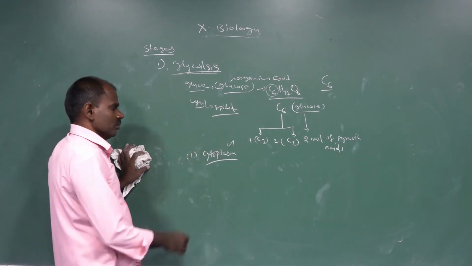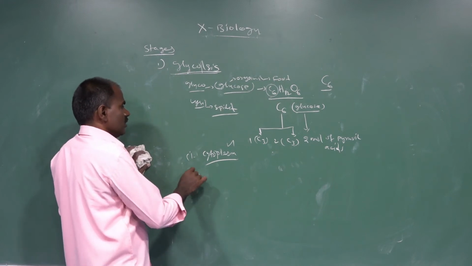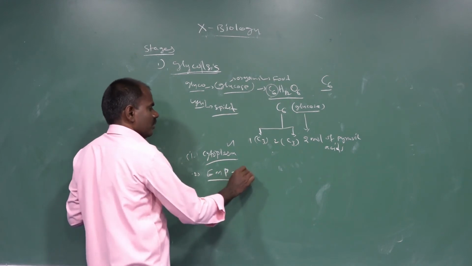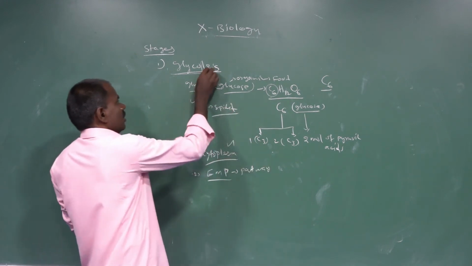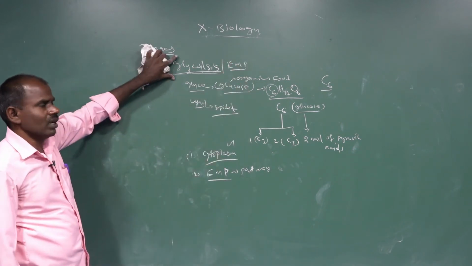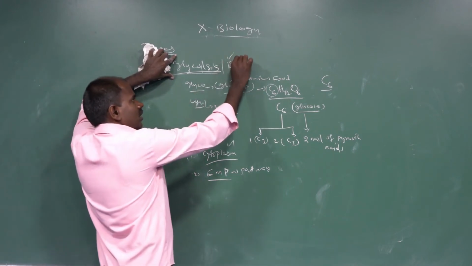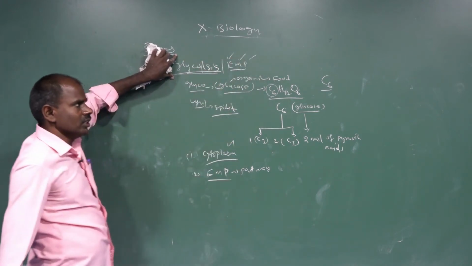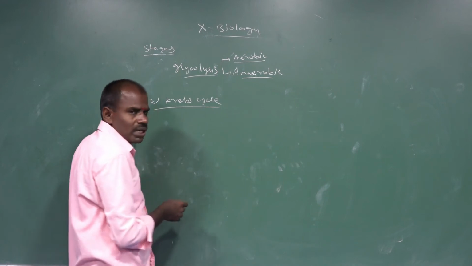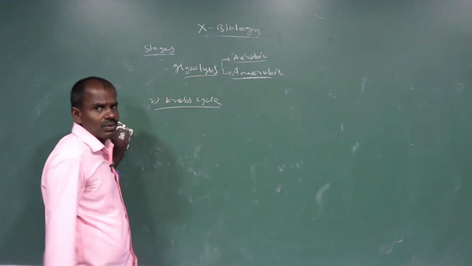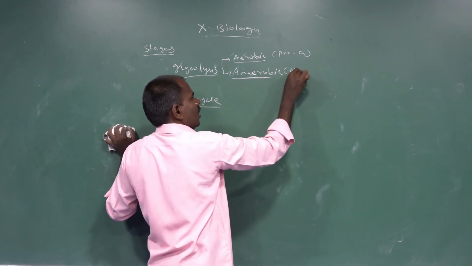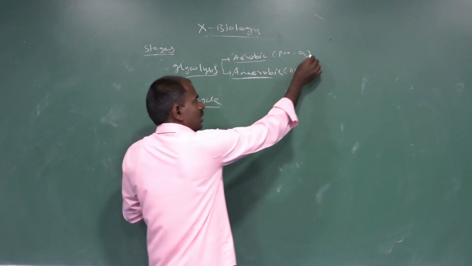Glycolysis is also called the Embden-Meyerhof-Parnas pathway. These are the 3 scientists who first discovered glycolysis: Embden, Meyerhof and Parnas. Glycolysis occurs in 2 processes. The first one is aerobic respiration, and the second is anaerobic respiration. Aerobic respiration means in the presence of oxygen, and anaerobic respiration means in the absence of oxygen. But these energy are released.